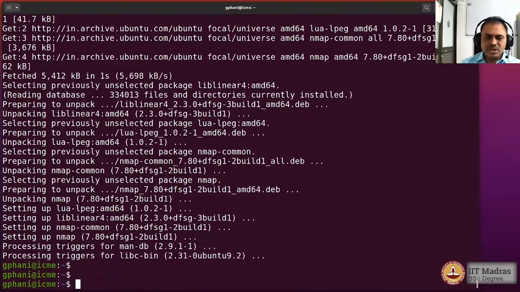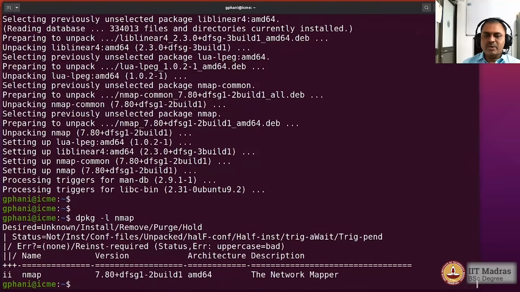Now that it is installed, I would go ahead and run it again, and now you see that there is some information that comes up which tells that this particular package has been installed, and it has some information about the architecture and the description, etc. Okay, the version, the name, and the revision, etc.